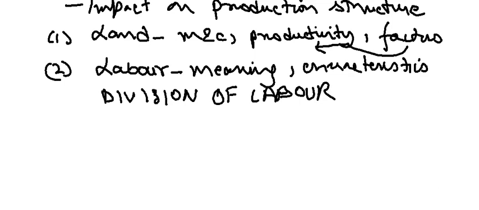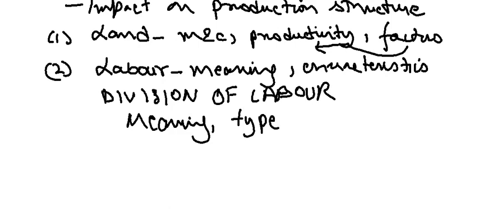So division of labor, I'm just moving with keywords here. You have to know the meaning, type and advantages, what are the types of it. Advantages of what? Advantages of this division of labor.